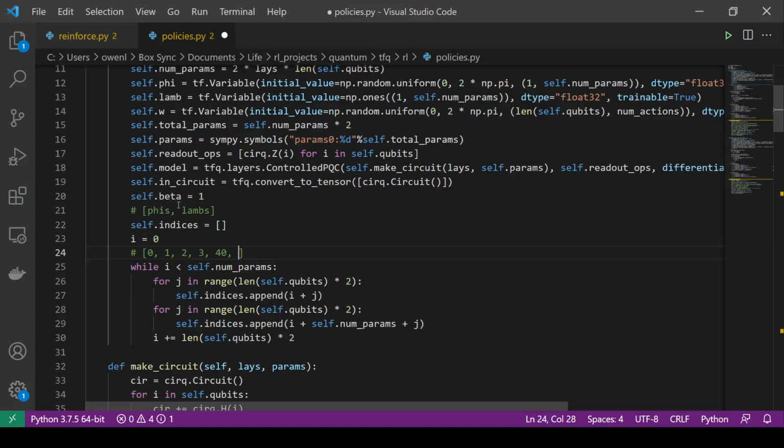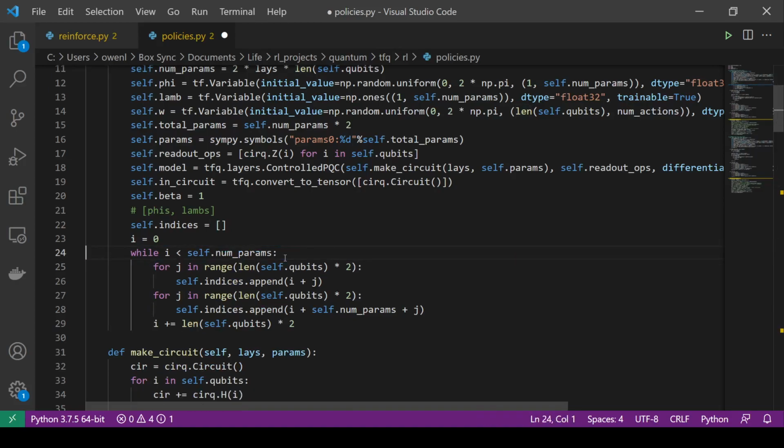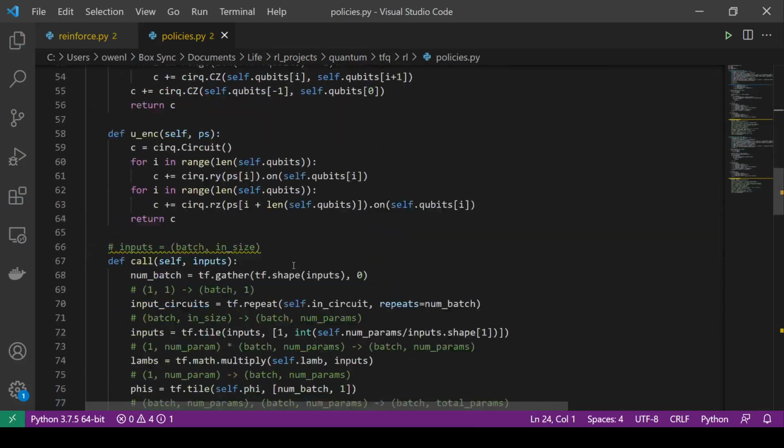Because this is the first index over here. However long this is, maybe it'll be easier if I just say length of thetas. This is the index, and then length of thetas plus 1. This is what we're doing. And then we do plus 2, and plus 3, and then 4, 5, 6, 7, and then length of thetas plus 4, etc. And so this will get us the order that we want. And you'll see why I do that down here.